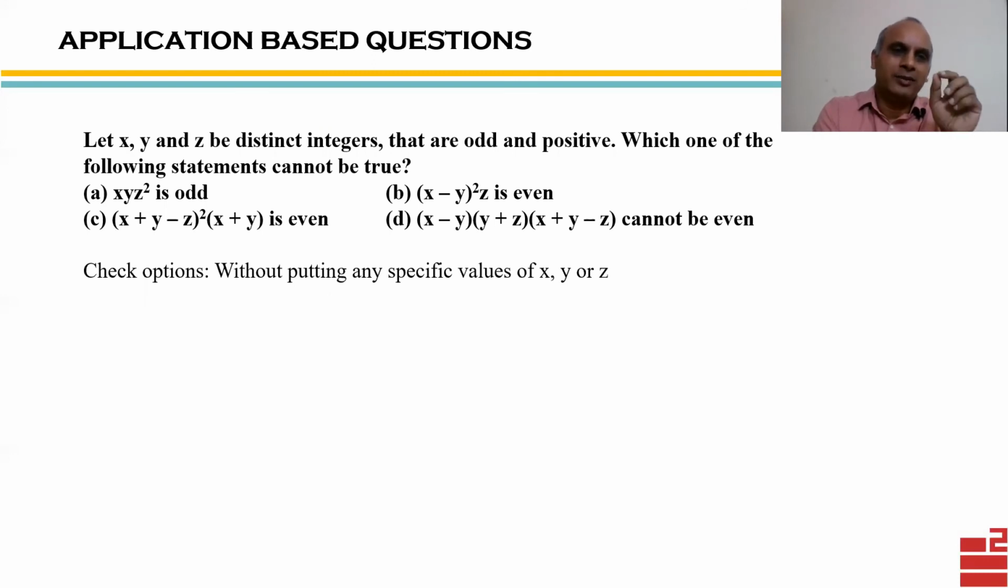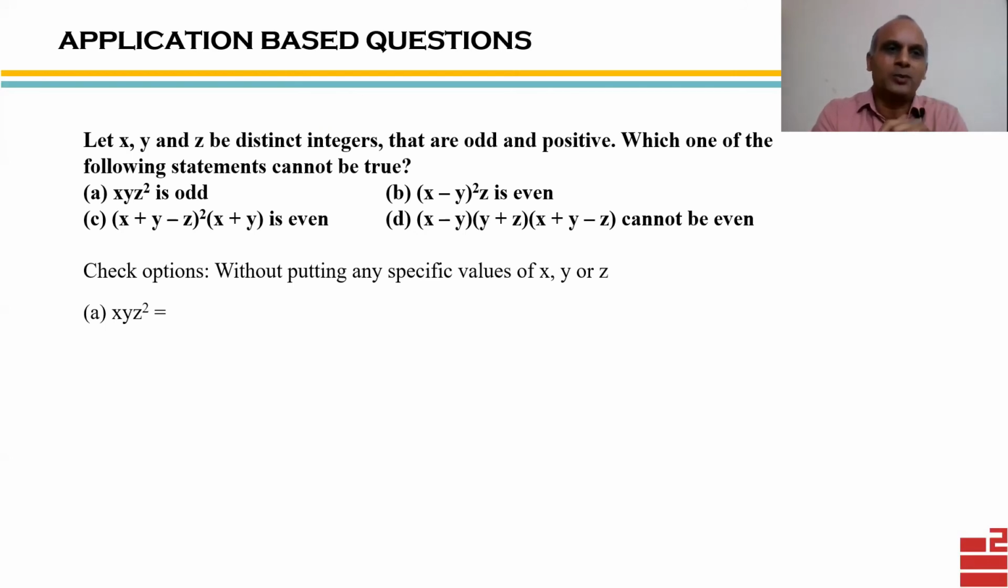So let's see, we are given that X, Y, Z are odd numbers. So keep in mind that X is odd, Y is odd, and Z is odd. So what are the properties of odd? Odd times odd is odd. And likewise, odd plus odd is an even number. Odd minus odd is an even number. And so on. So these properties will be helpful in this question.